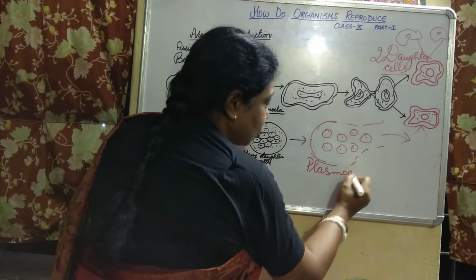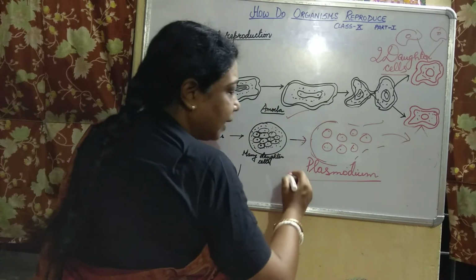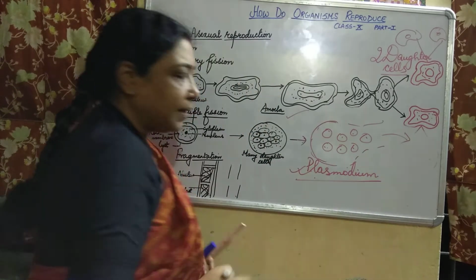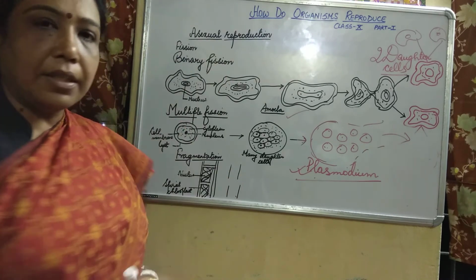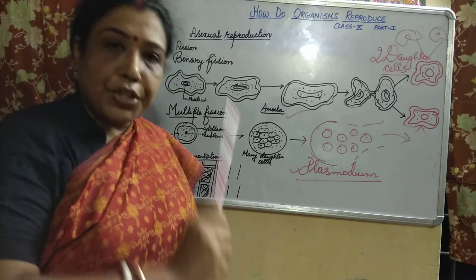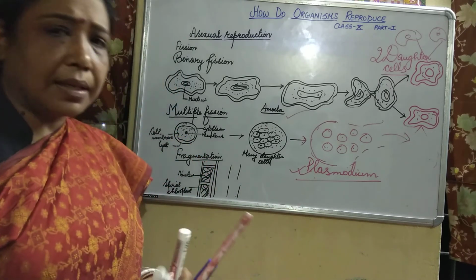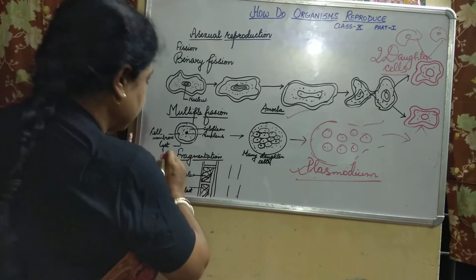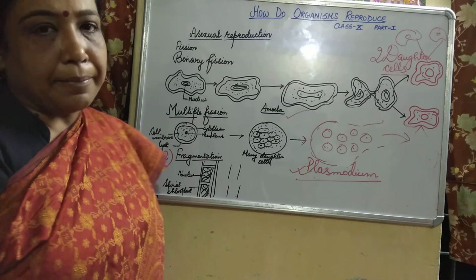In binary fission you saw amoeba, and now you saw multiple fission in Plasmodium. So this was the first method of asexual reproduction which is there in your syllabus. Let us come to the next one. Which is the next one? The next is fragmentation. What is fragmentation?